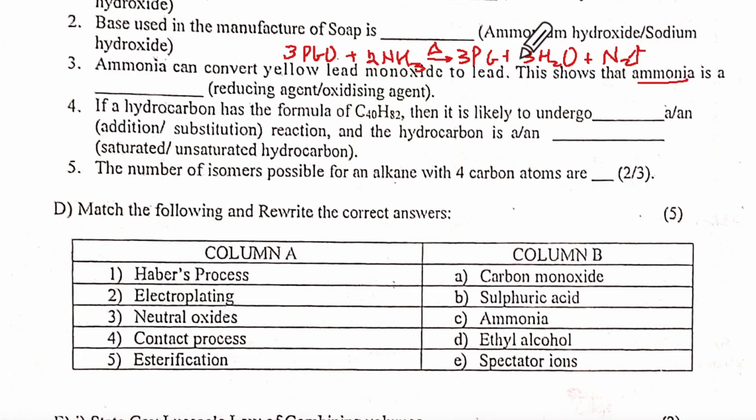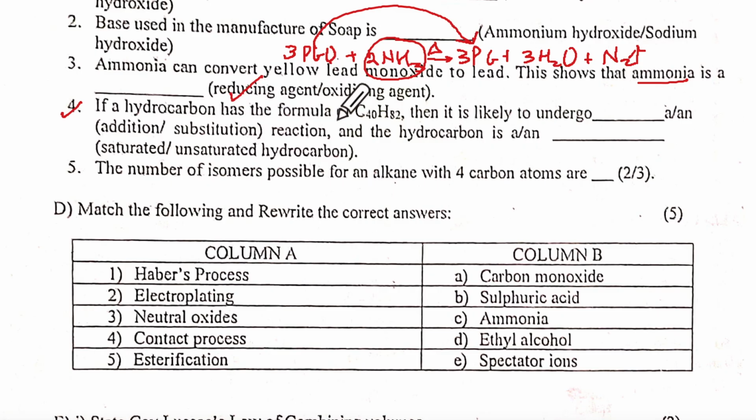This shows that ammonia, what is it doing? Ammonia is making PbO get converted into Pb, meaning oxygen is removed, meaning it is reduction, which is the property here, reducing agent. Understanding? You're counting the marks, yes, right?